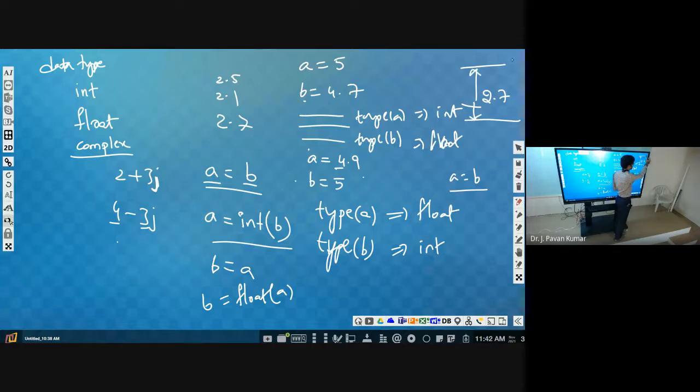Ceiling will be 3. Flooring will be 2. Okay, you are on the bench. Let us consider the bench height is 2.7. So from 2.7, you will go up to 3. Ceiling means 3. Floor means 2.